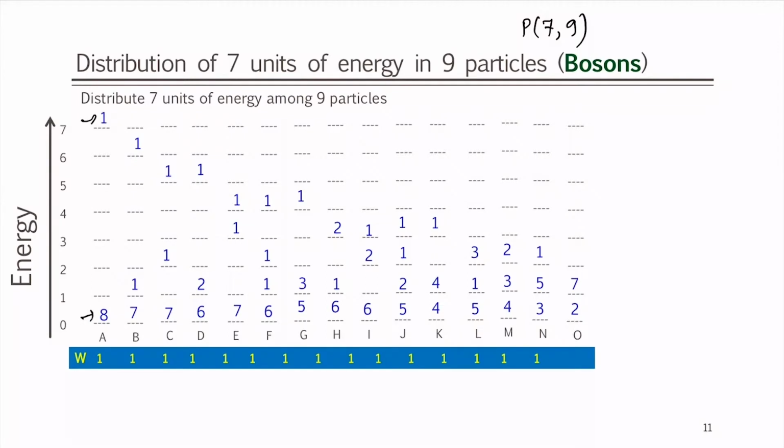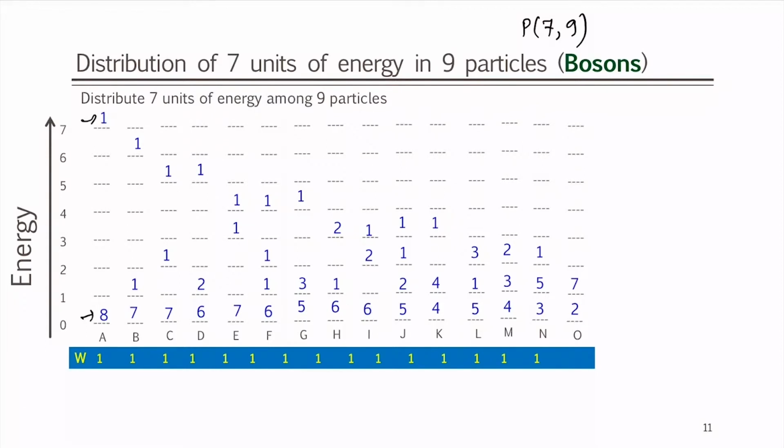However, here the number of microstates for each distribution will be just 1 because the particles are indistinguishable. Note that we have not put in the dots because there is not enough space for 8 dots here, but this 8 denotes just 8 blue particles and this denotes just 1 blue particle. For example, here it denotes 7 blue particles, 1 blue particle, 1 blue particle. So just imagine that they are all blue. Earlier we did n factorial by n1 factorial and all that. Here we cannot do that because they are all indistinguishable, therefore each is just 1.